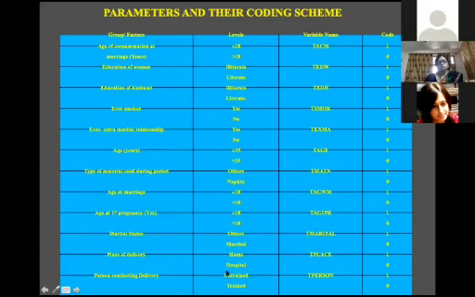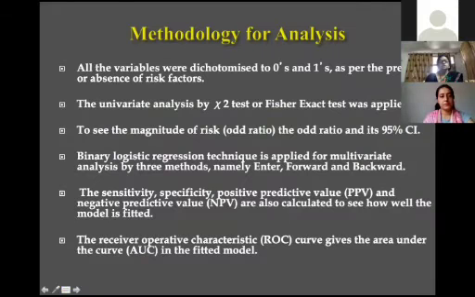Similarly place of delivery, home and hospital. If the delivery is conducted at home, it is in the risk category, you write 1, and hospital 0. Similarly, person conducting delivery, the untrained dai is in the risk category, trained is 0. This is the way of doing it.